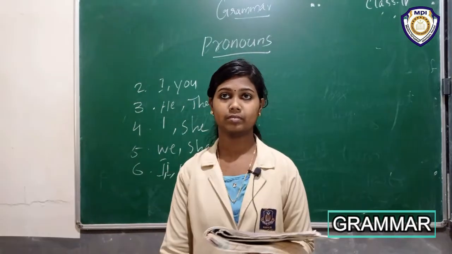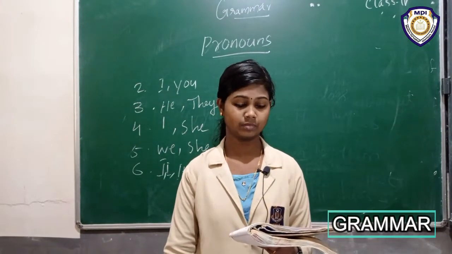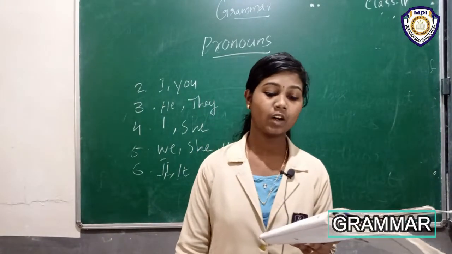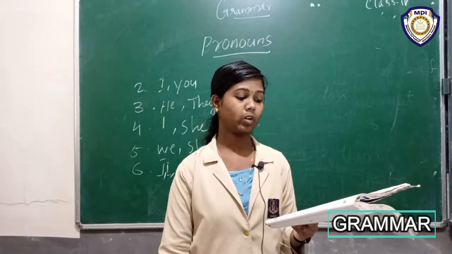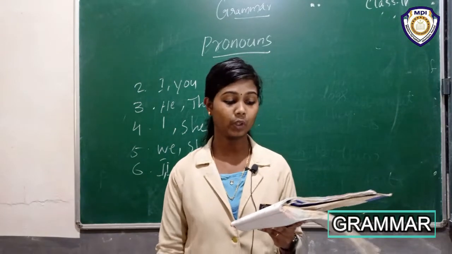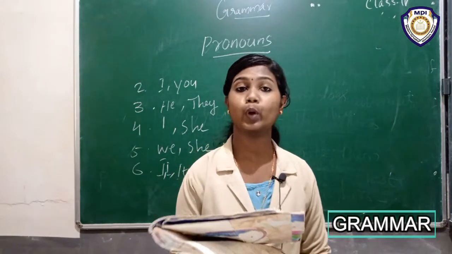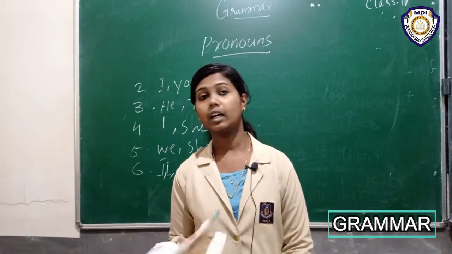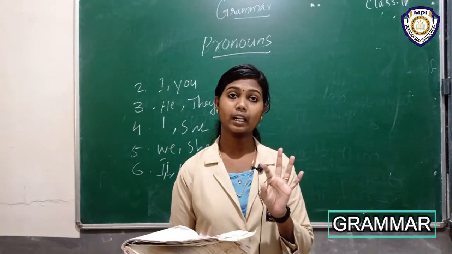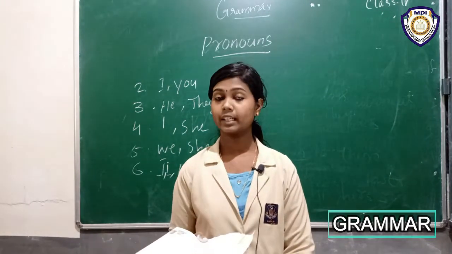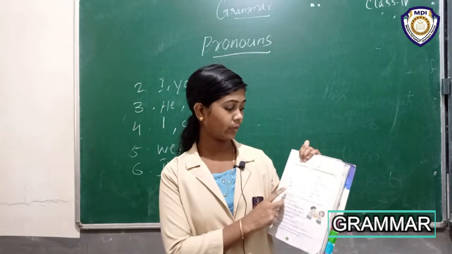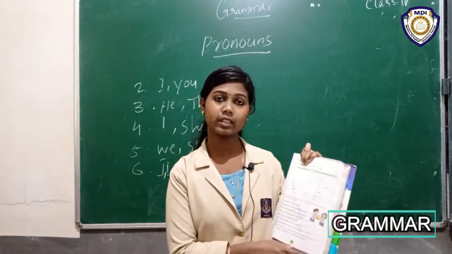B activity. Underline the pronouns in the sentence. Also, write them in a correct column on the next page. The first one has been done for you. Okay. Here, question is that underline the pronouns in the sentence. Here, 8 sentences. First you underline the pronouns in the sentence. Then next, also write them in a correct column. Here is a column, pronoun doing the action, pronoun receiving the action.